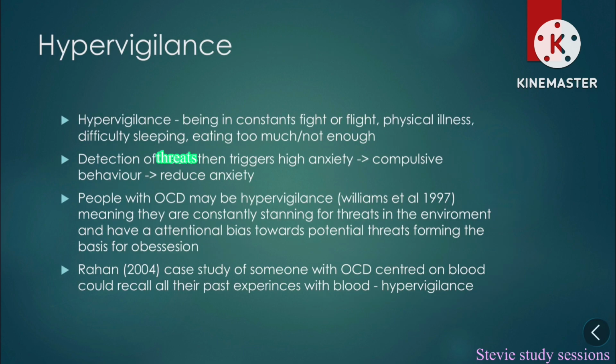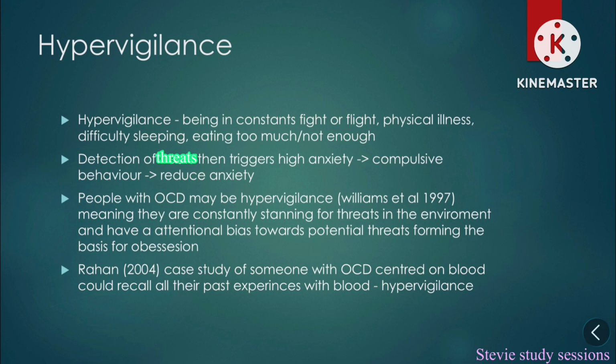Hypervigilance is being constantly in fight or flight mode. It's a physical illness, and it can lead to difficulty sleeping, eating too much, or not eating enough. Detection of threats then triggers high anxiety, which leads to compulsive behavior, which reduces anxiety. People with OCD may be hypervigilant. This is supported by Williams et al. In 1997, meaning they are constantly scanning for threats in the environment and have an attention bias towards potential threats, forming the basis for obsession.